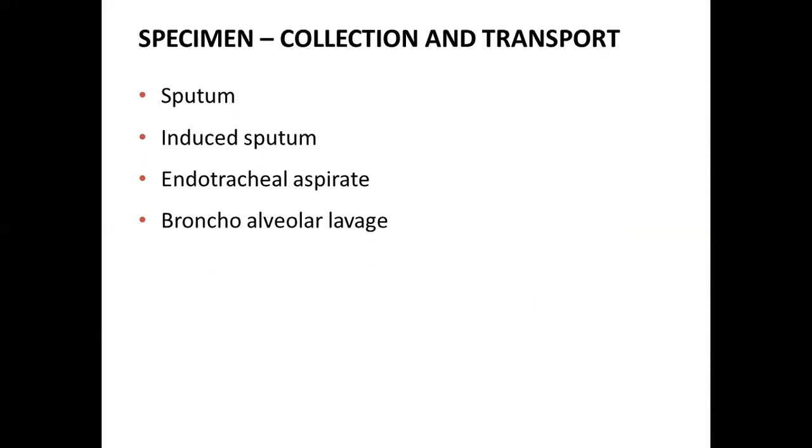If the patient is not able to provide a sputum sample, then an endotracheal aspirate or bronchoalveolar lavage (BAL) specimen can be collected from the lower respiratory tract. If the patient is on a ventilator or intubated, a non-bronchoscopic lavage or bronchoalveolar lavage sample may be collected to diagnose ventilator-associated pneumonia, that is VAP.